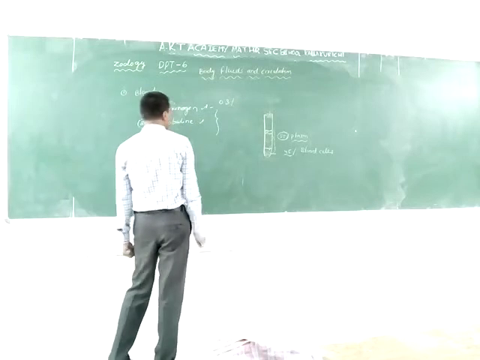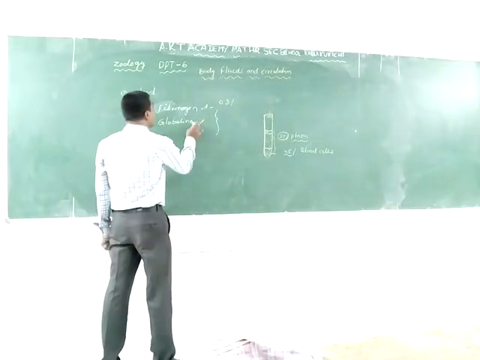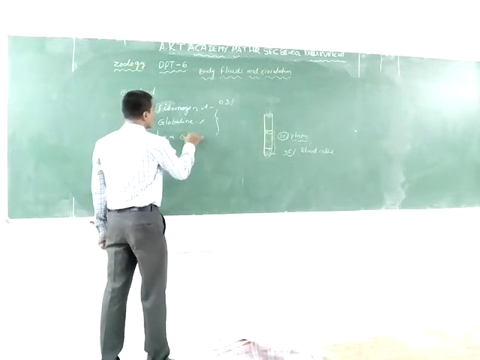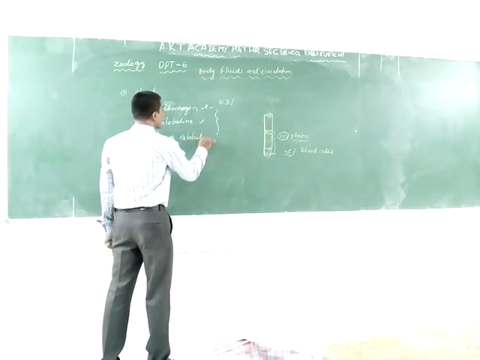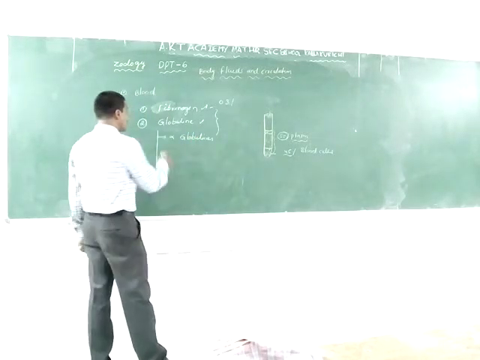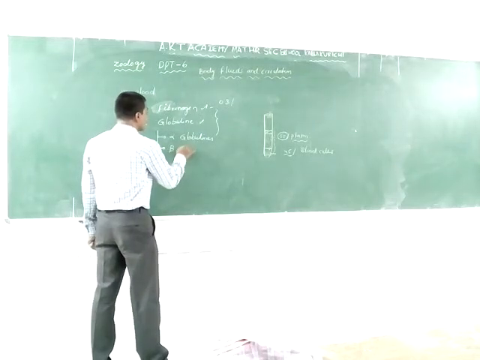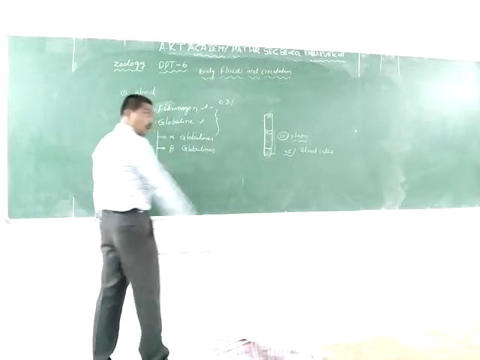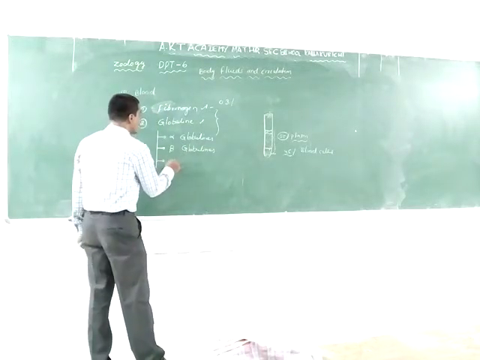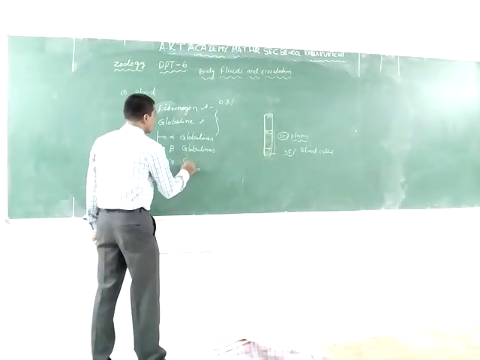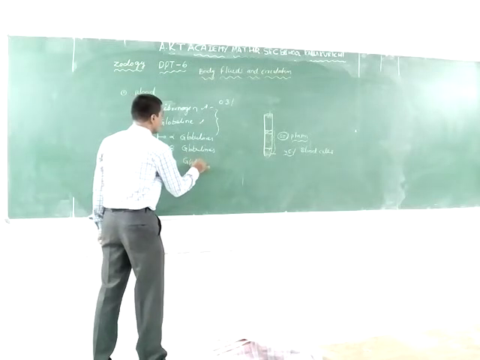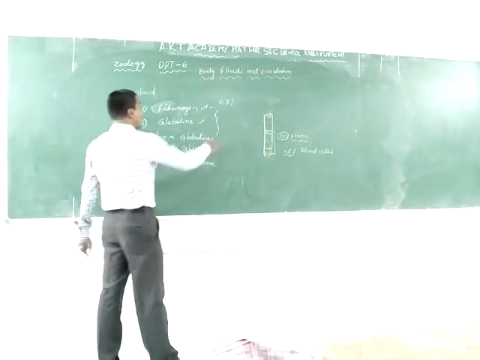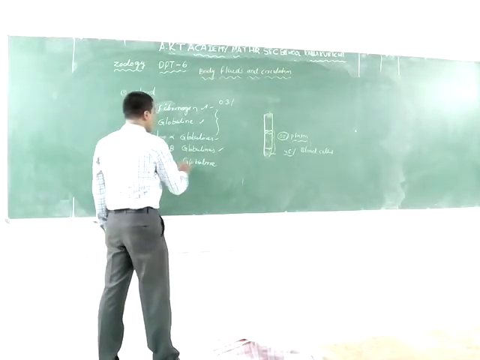Three types of globulins are present: alpha globulins, beta globulins, and gamma globulins.